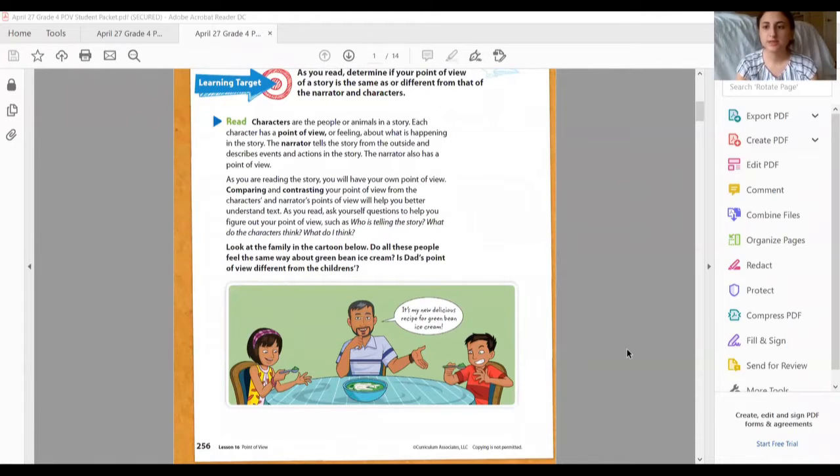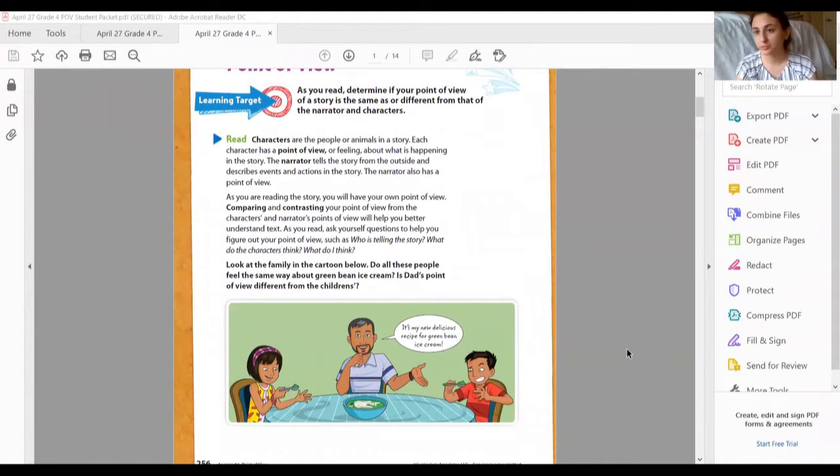And let's study it to see if we can determine each of the characters' point of view. So it says, do all these people feel the same way about this green bean ice cream? Is Dad's point of view different from the children's? So we look at Dad here and he says, it's my new delicious recipe for green bean ice cream. And he seems pretty happy about it, right? He's excited he's trying something new.